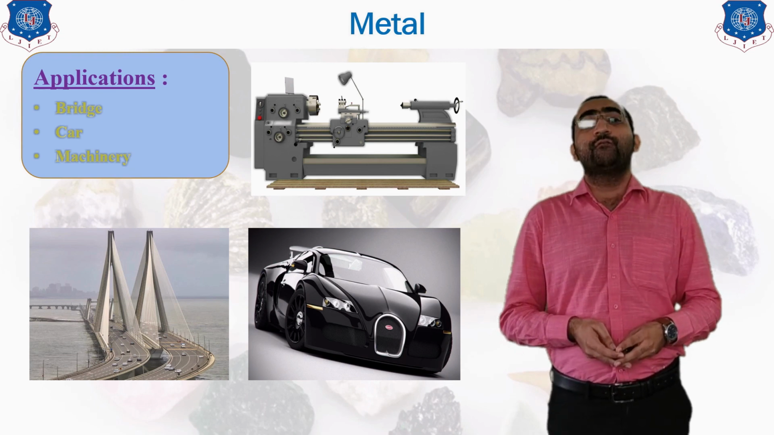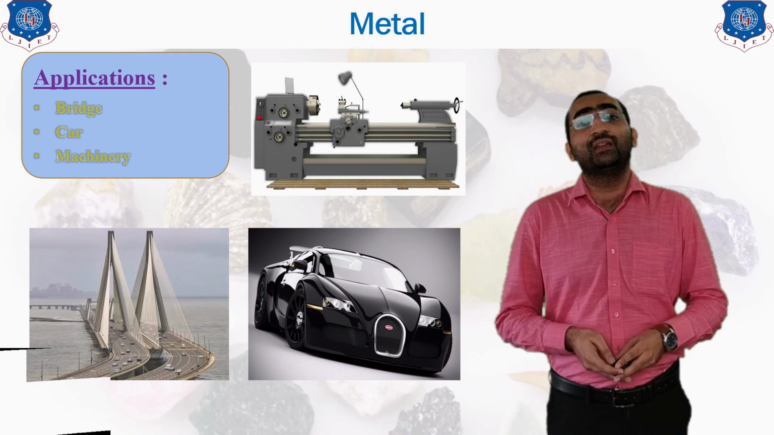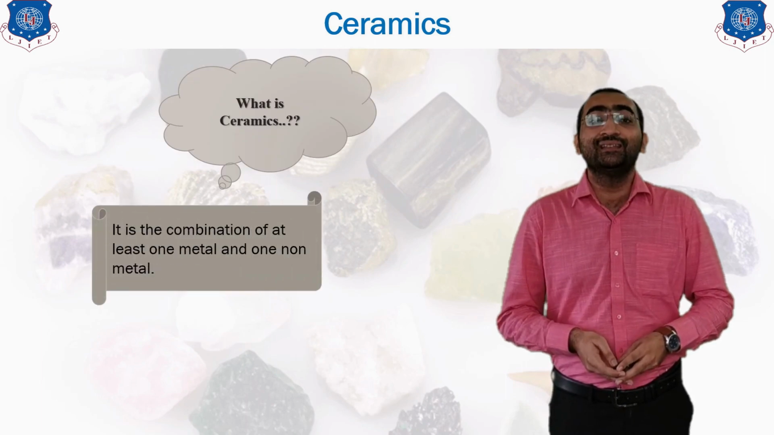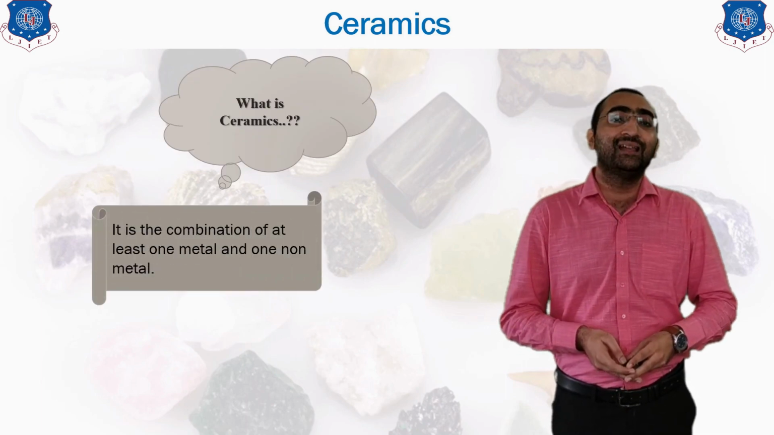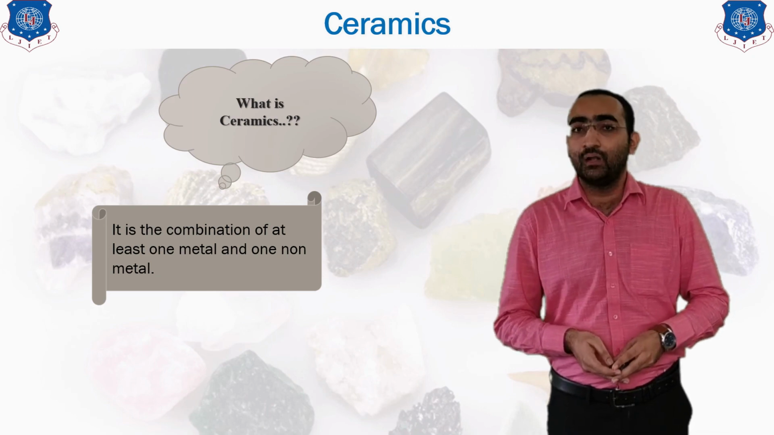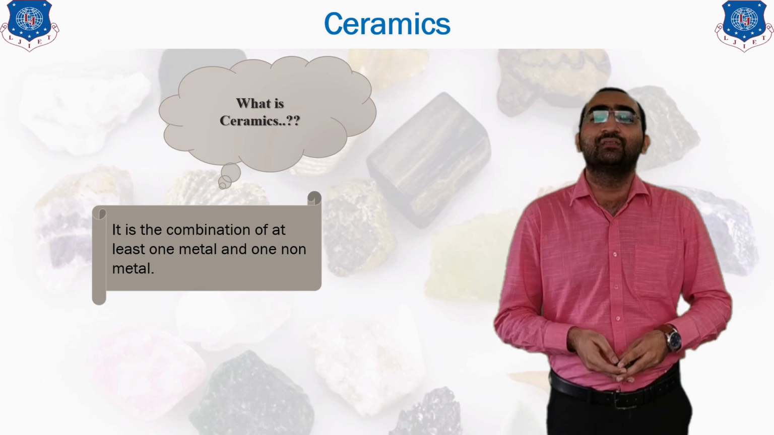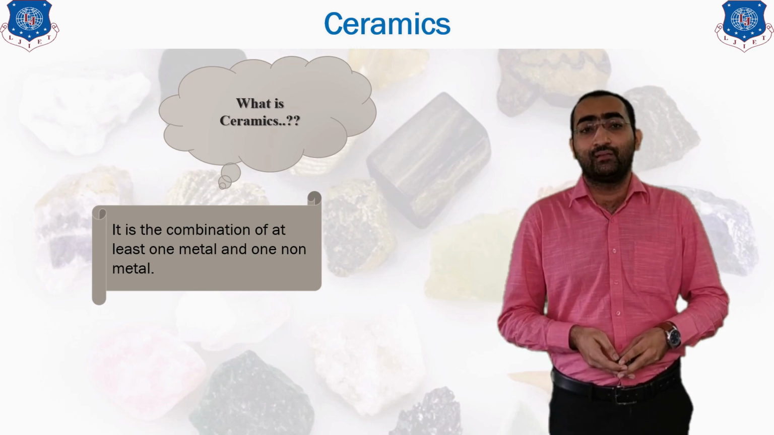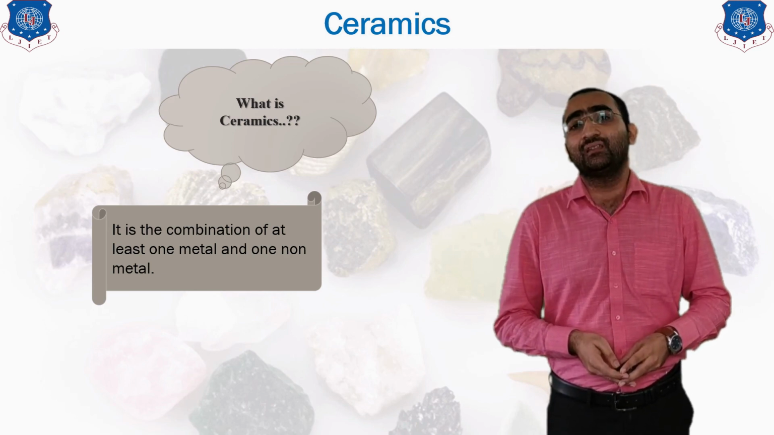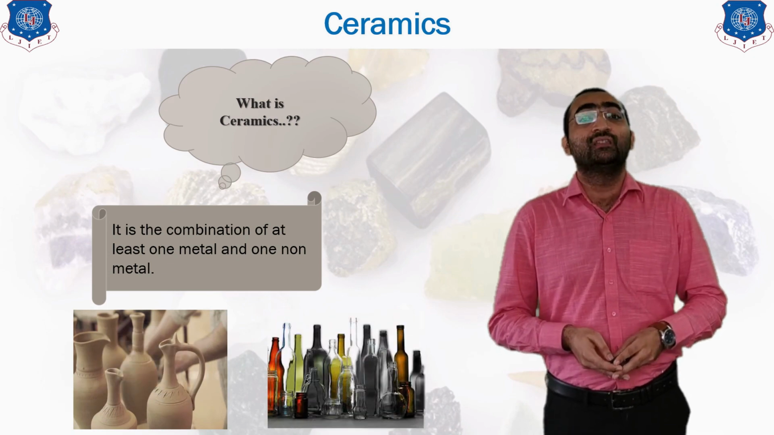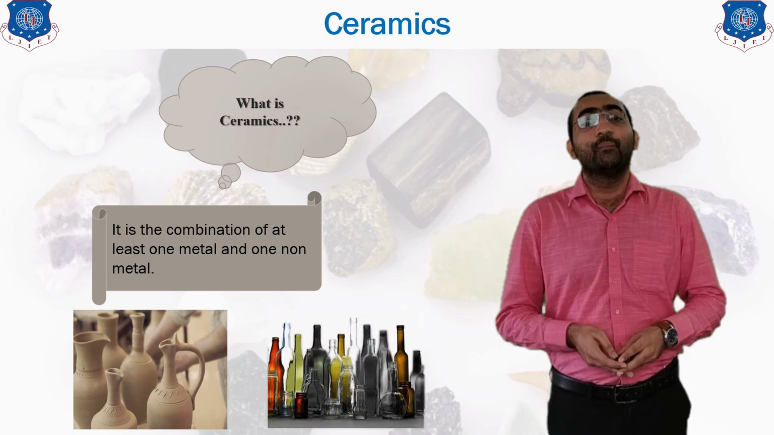So now moving forward for the next classification, that is known as ceramic. What do you mean by a ceramic? Ceramic is a combination of metal and non-metal. In the non-metal, majorly oxides are used. So metal oxides are nothing but one type of ceramic. Now, which are the types of ceramic? You can see the glass products and the clay products, they are the class of ceramic only.